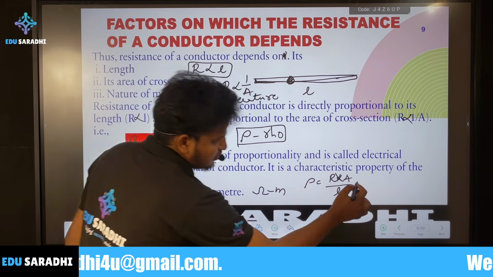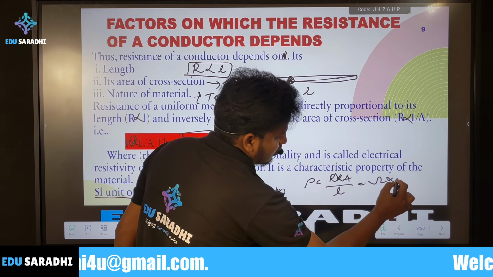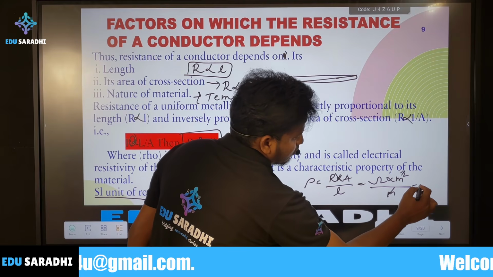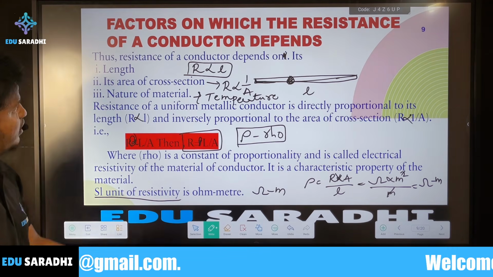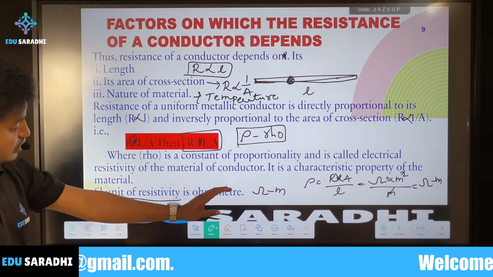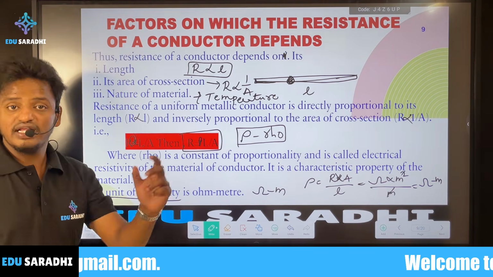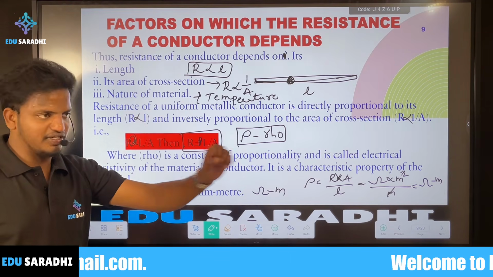So what is the unit of resistivity? Resistance is in ohms, and this is a meter squared, so that is an ohm meter. What are the factors? Resistivity only depends on the nature of the material and the temperature of your body. It only depends on two factors.